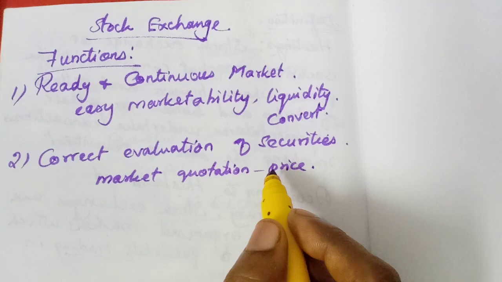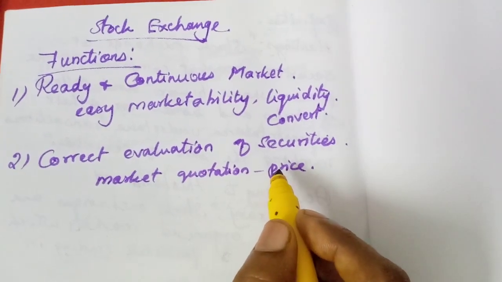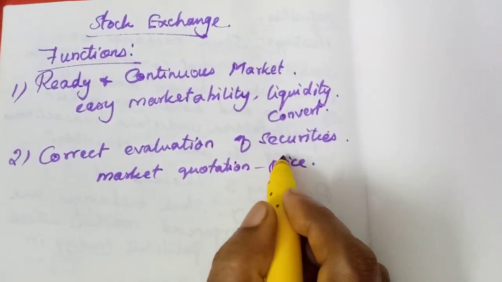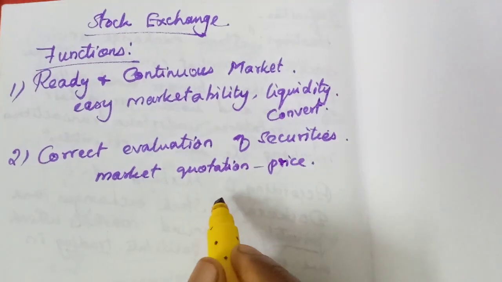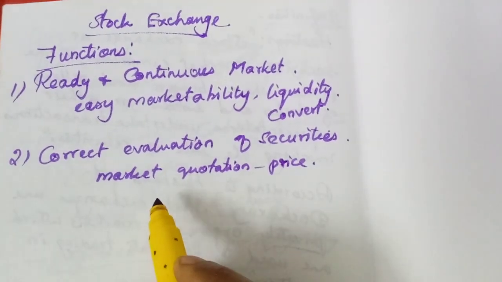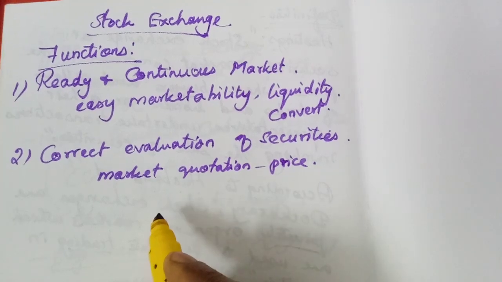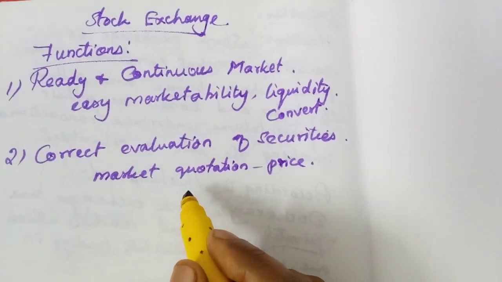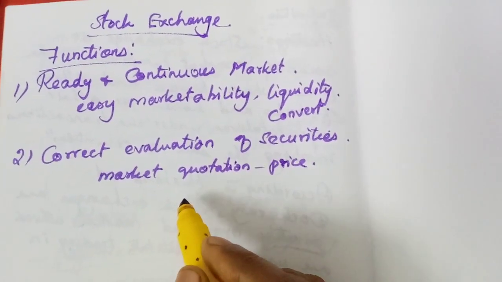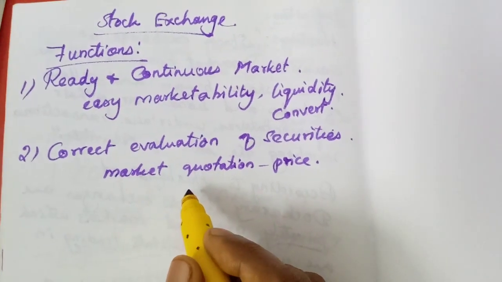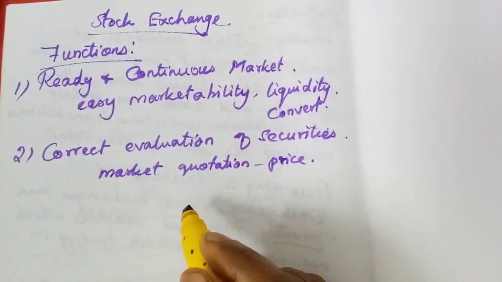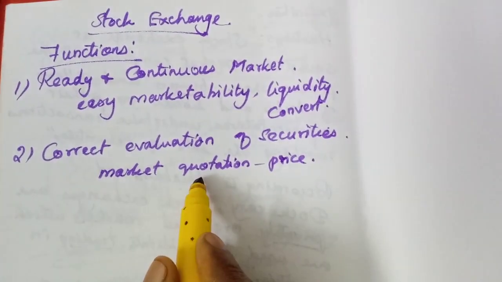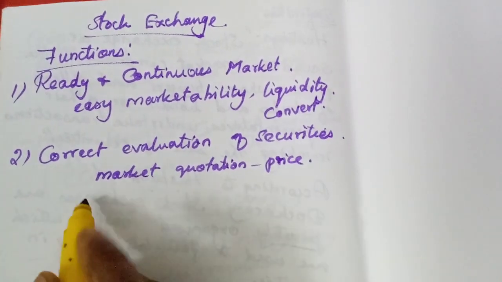We could see that on TV, if you watch English news or even Tamil news also. At the end of each news bulletin, they will say the news about the stock exchange also, the price of different companies' securities. In short, they will say. So in the Economic Times, if you see that TV, you could see fully that related to stock exchange. Many news will be given. Since they are displaying the market quotation in the floor of the stock exchange, everybody can evaluate.